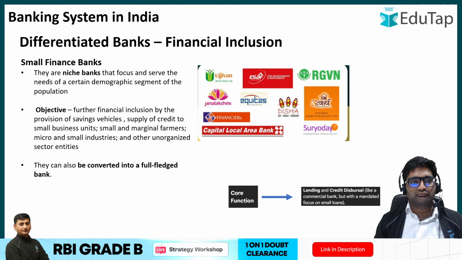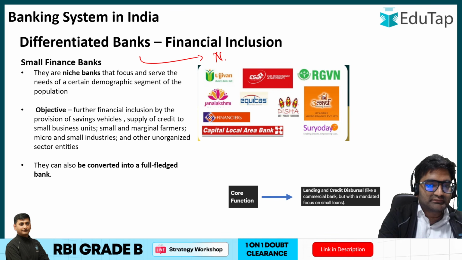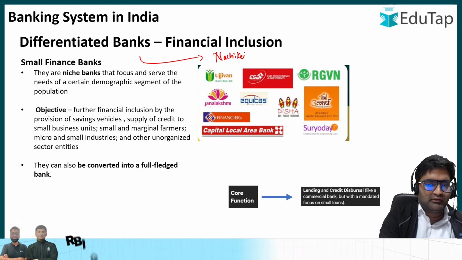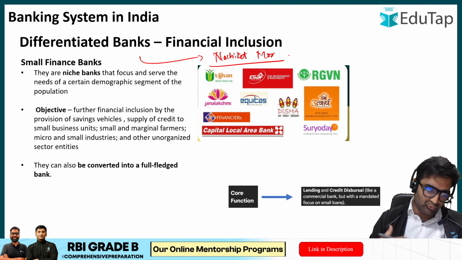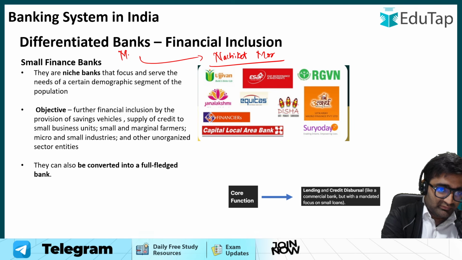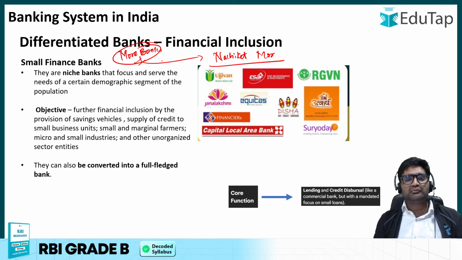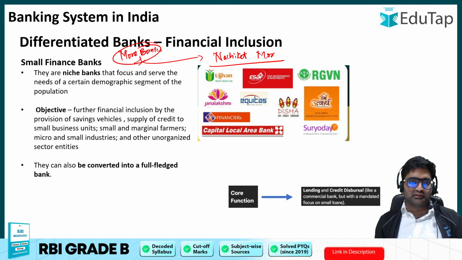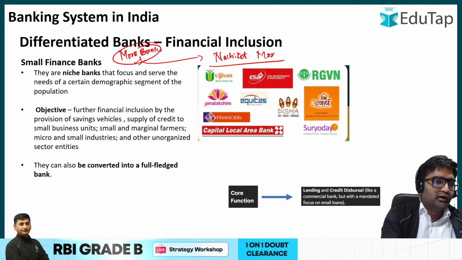Small finance bank is one of the differentiated banks which was recommended by the Nachiket More committee. So you can remember these differentiated banks as More banks, then you will remember that it was recommended by the Nachiket More committee. More banks have been recommended by this committee. These are differentiated banks, two types: payment banks and small finance banks. So we talk about the small finance bank.